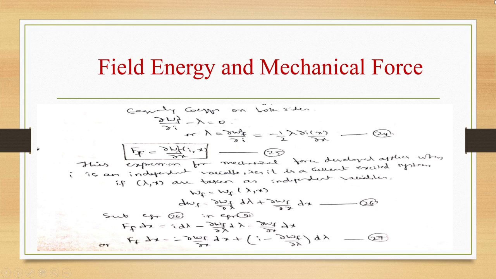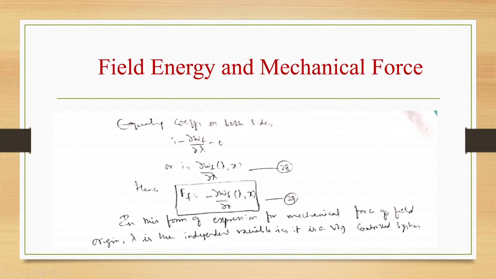So now again we are going to see, if λ and x are the independent variables, what will the equation for Ff be? Okay, this is for i comma x. Now we are going to see for λ comma x. Wf is equal to Wf of λ, x. Now Wf is a function of λ and x, so dWf is equal to ∂Wf/∂λ dλ plus ∂Wf/∂x dx. Now Ff dx will become equal to i dλ minus ∂Wf/∂x dx minus ∂Wf/∂λ dλ, or Ff dx is equal to minus ∂Wf/∂x dx plus (i minus ∂Wf/∂λ) dλ.